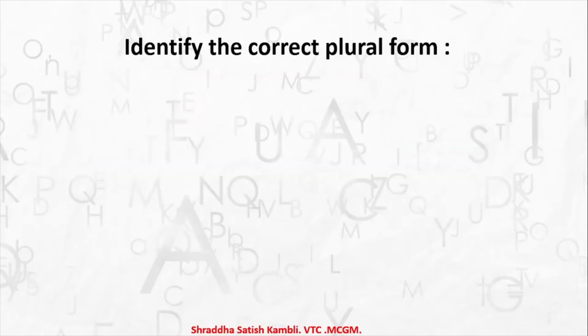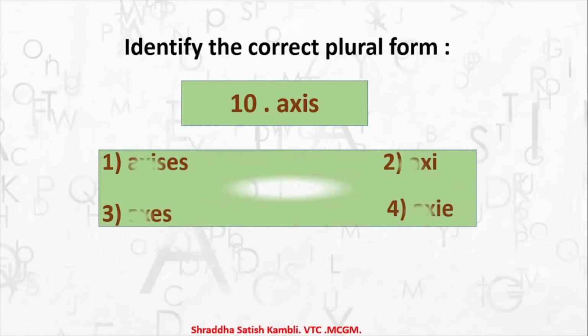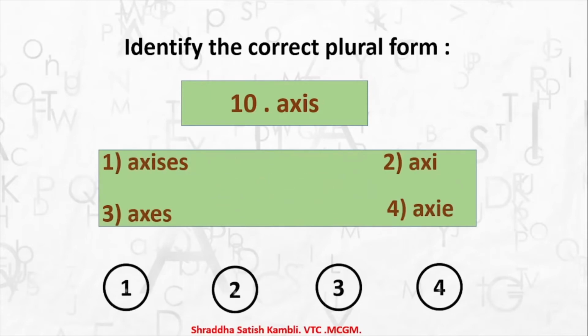The last question in this particular pattern, axis. AXIS, axis. So you have used this word often, x-axis, y-axis. Okay, so if there is just one, then what will you say? Or if there is more than one, what will you say? Will you say 1 axis? Will you say 2 axi? Will you say 3 axes? Or will you say 4 axi? What will you say? You will say axis, AXES, axes. Okay, this was pattern 2. Identify the correct plural form.